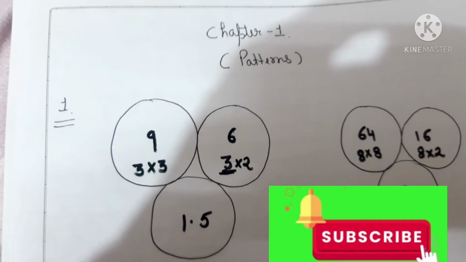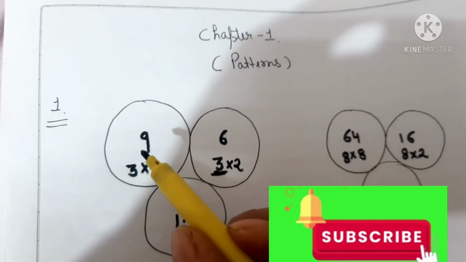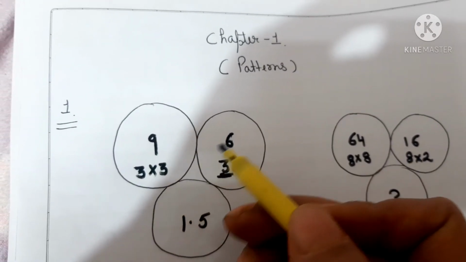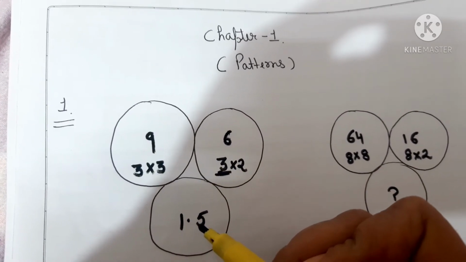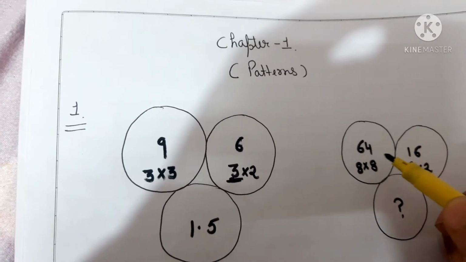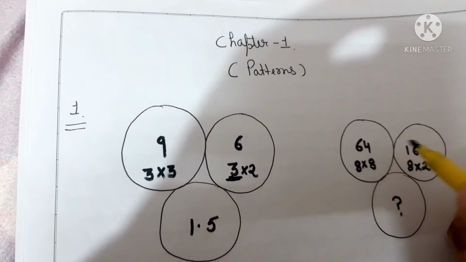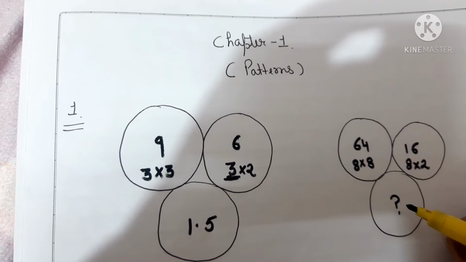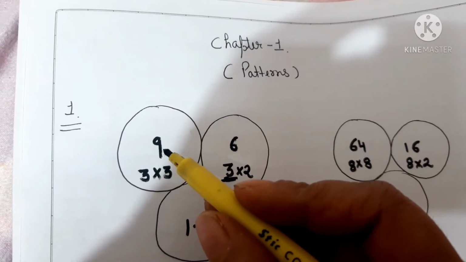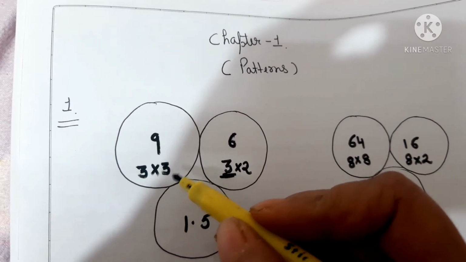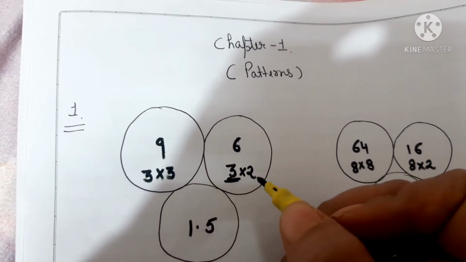Clear? So let's start. The first question is, if the two patterns given to you are 9 and 6, and from these patterns your answer is coming as 1.5, then if the two patterns here are 64 and 16, what will be the pattern at the question mark? Now see the question carefully. How does 9 come? 3 multiplied by 3. How does 6 come? 3 multiplied by 2.